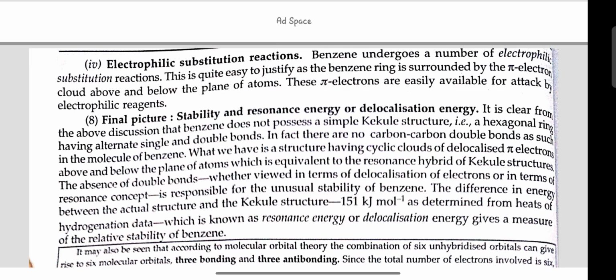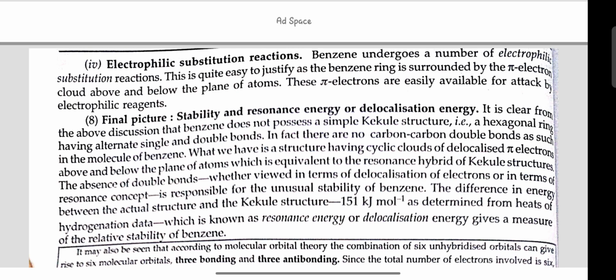Electrophilic substitution reactions. Benzene undergoes a number of electrophilic substitution reactions. This is quite easy to justify as the benzene ring is surrounded by the pi electron cloud above and below the plane of atoms. These pi electrons are easily available for attack by electrophilic reagents.